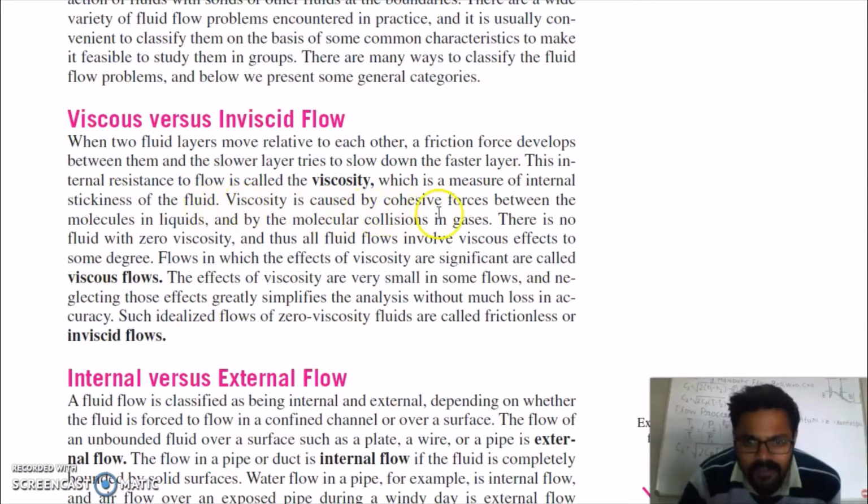Viscosity is caused by cohesive forces between the molecules in liquids and by molecular collisions in gases. There is no fluid with zero viscosity, and thus all fluid flows involve viscous effects. But where viscosity is zero, the fluids are called frictionless or inviscid fluids.